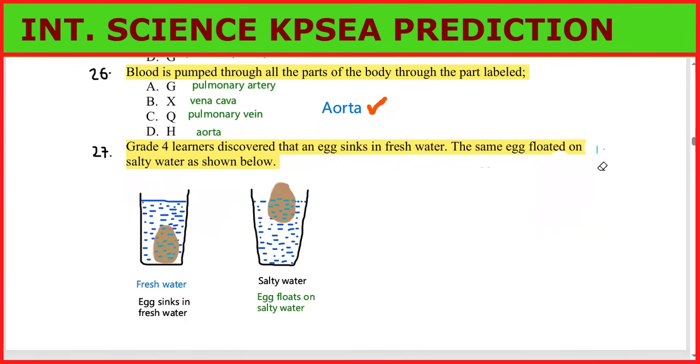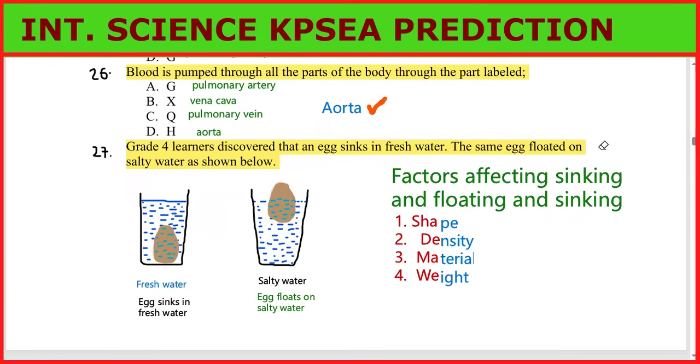First of all, we can say the factors which affect sinking and floating: shape and density, material, weight, floating and sinking.